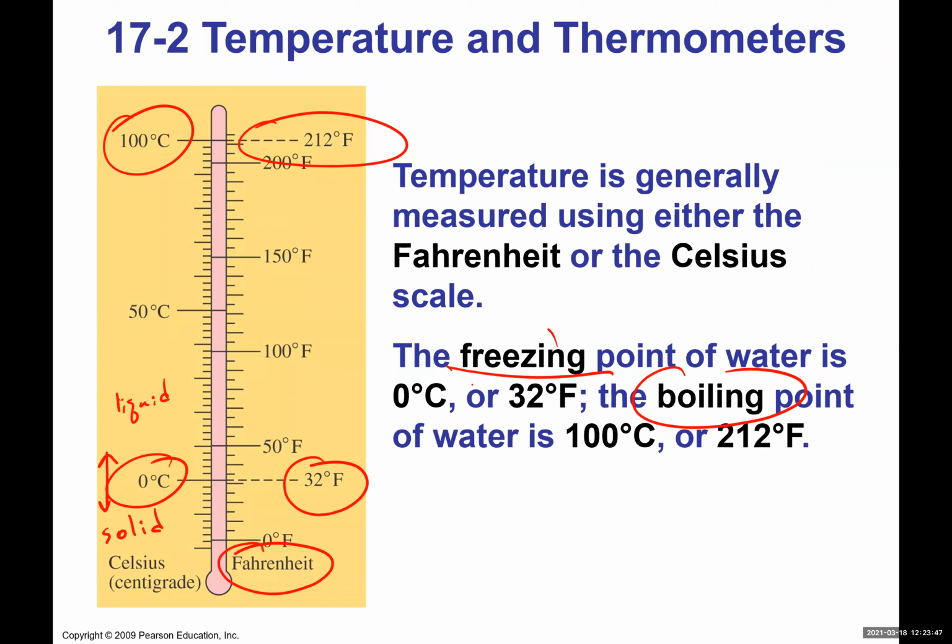That's why it's called the freezing or melting point of water, right? So you can go from solid to liquid, and it always happens at that 0 degree temperature. At 100, it goes from liquid to gas. That means anywhere above 100 degrees, water is in gas form, and anywhere below 100 degrees, it is basically in liquid form. So what we have here is solid, liquid, and gas. Those temperatures are important because that's where you have your change of phase.